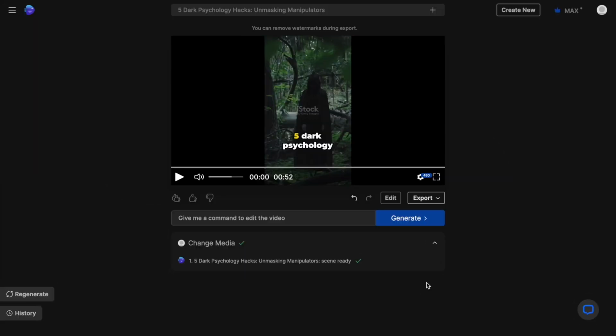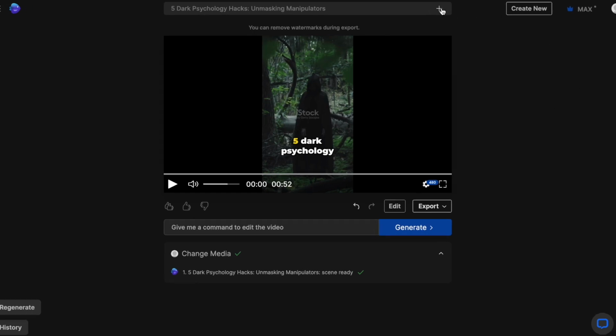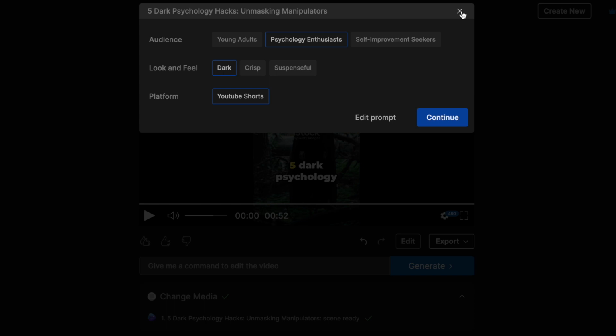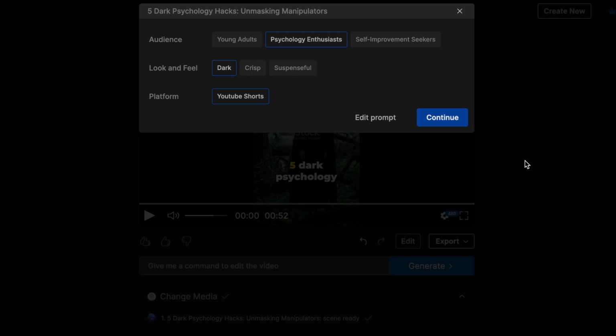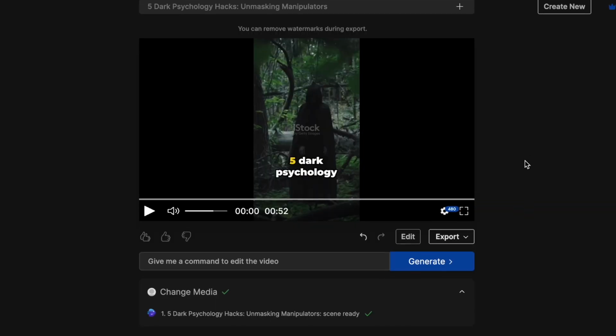Now, there are 3 ways that you can make changes to this video. If you don't like the overall feel and structure of the video, you can use this plus icon right above the canvas area and change the audience type and the look and feel, or you can choose to edit the prompt itself. Doing this will prompt the AI to create a completely new draft of the video. We obviously don't want that. We only want to make a couple of adjustments.